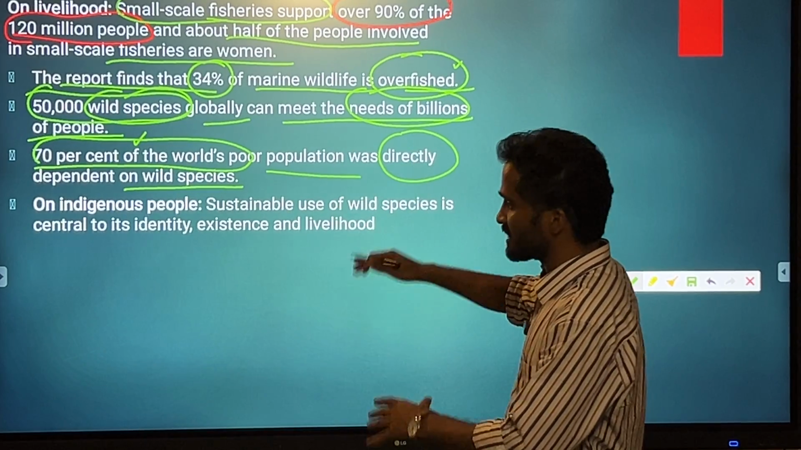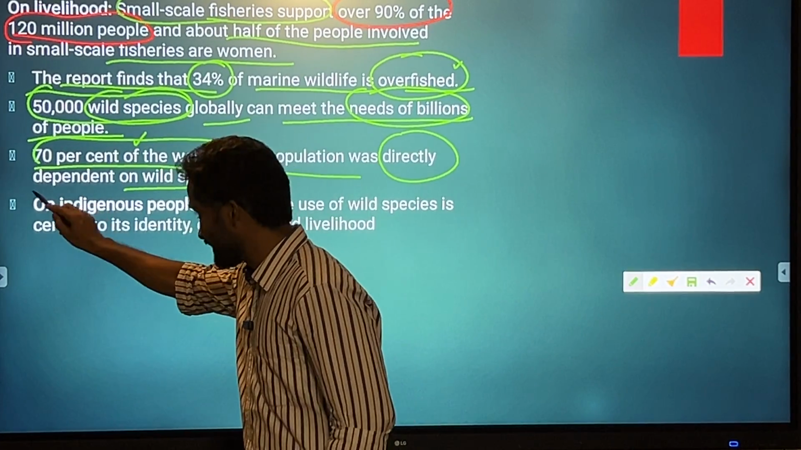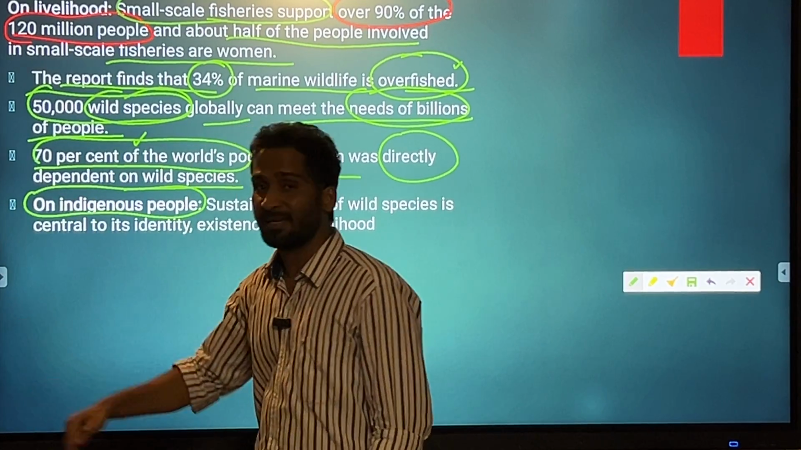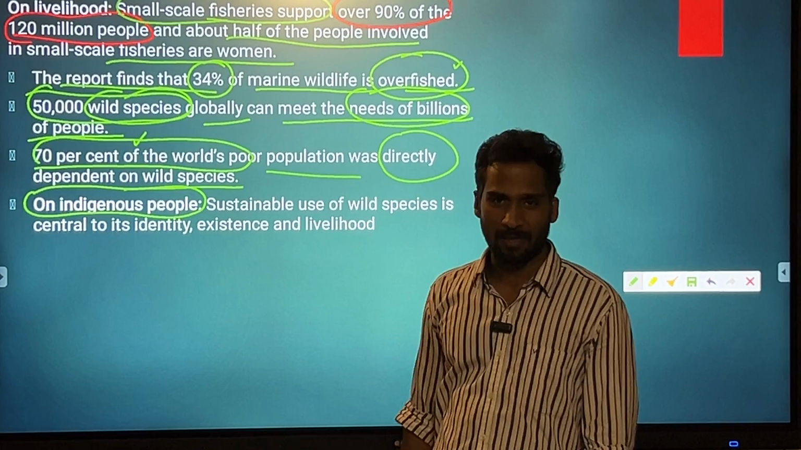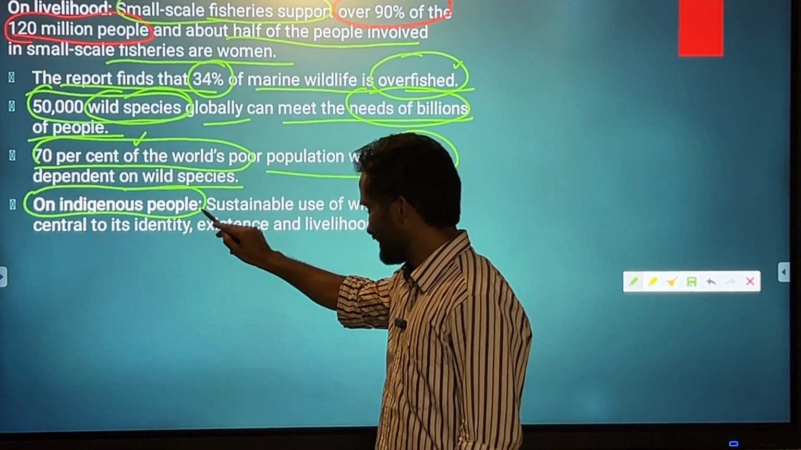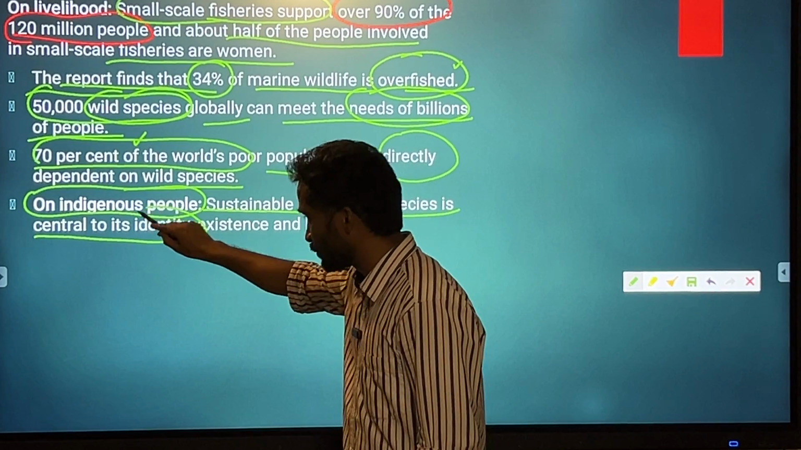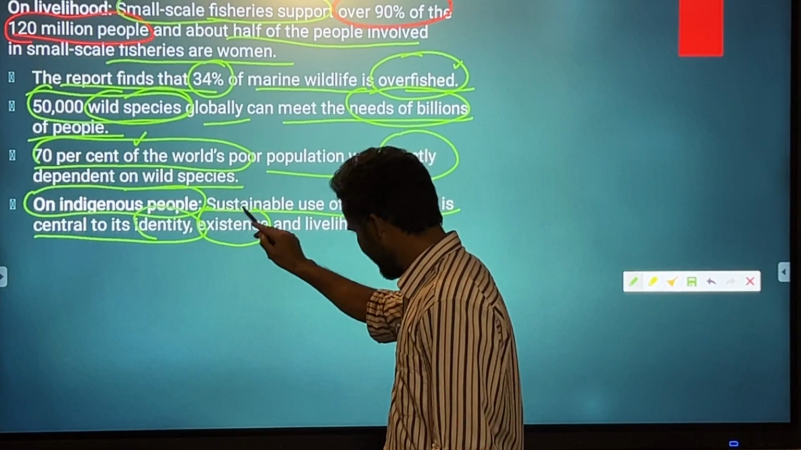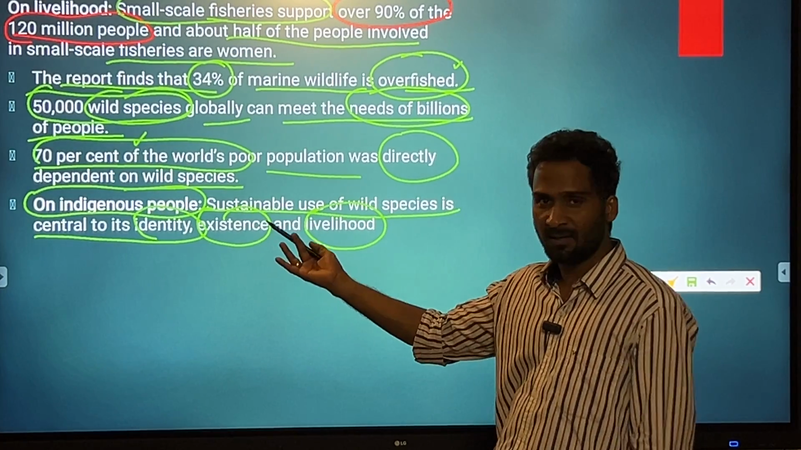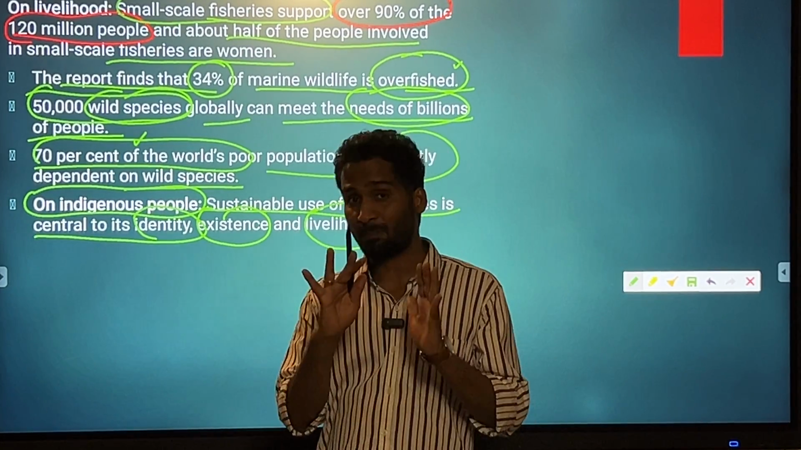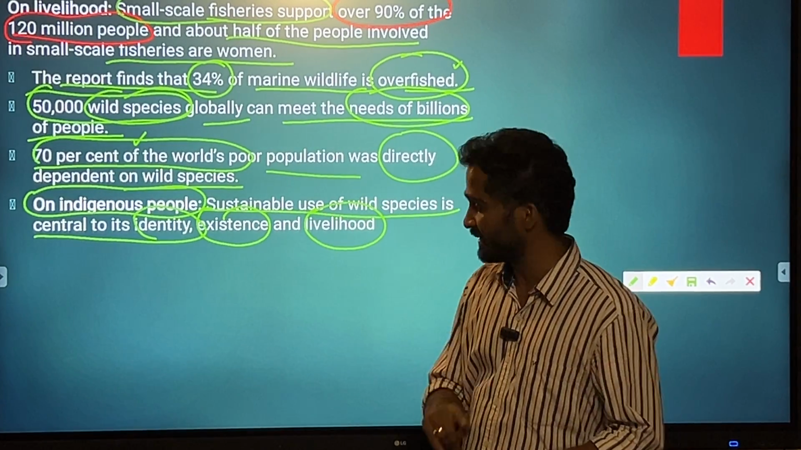So that is why this report is very important. And obviously for the indigenous population, especially the tribal population, the PVTGs, particularly vulnerable tribal groups, the sustainable use of wild species is central to their identity, their existence, and their livelihood. You should know that these people, especially the tribals and the PVTGs, in the last session I talked about PVTGs in detail.